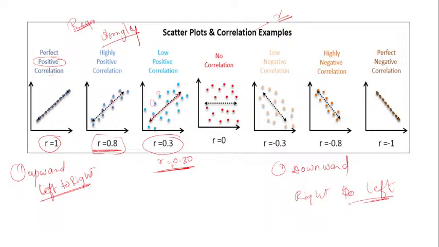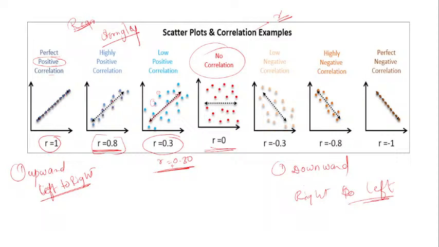Now when we say there is no correlation, here you can see this particular diagram is not following any direction, not upward, not downward, and it does not draw a particular line. So when our data is scattered without following any pattern, this is no correlation. Clear? When there is no correlation, our R is equal to 0.